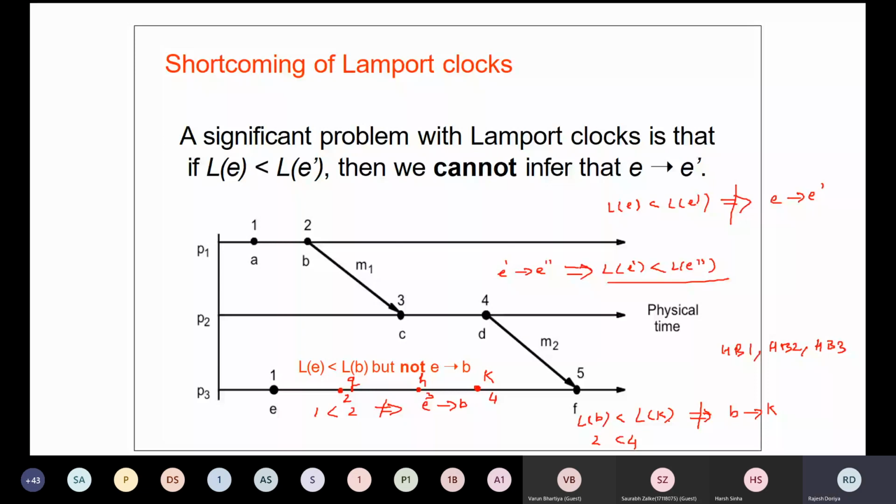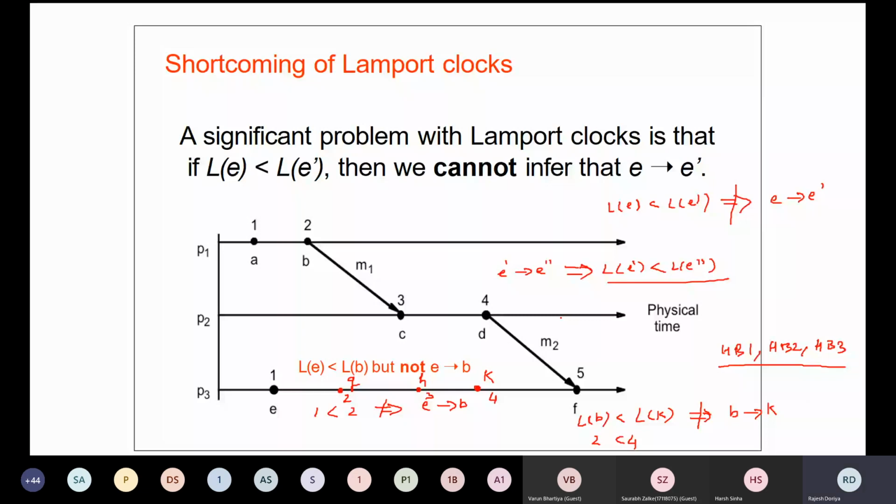They are not events happening on the same process, right? The first rule is not being applied. Then in the second rule, these are not a send-receive pair, right? And for the third rule, there is no existence of any transitivity. So since we are unable to establish a link with the help of these three, we cannot infer which one has happened before which one. And this is where Lamport's clock failed.